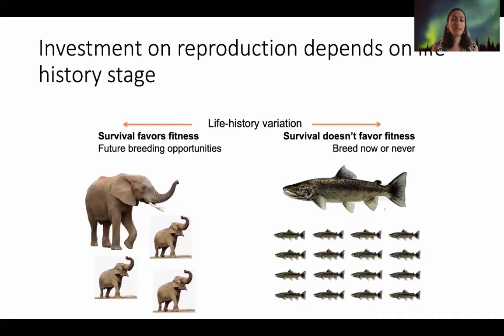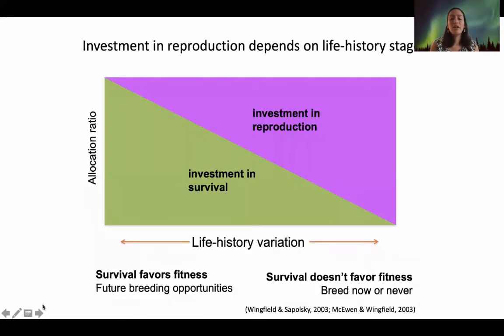An extreme case of this is what we see in salmon. Most salmon only breed once in their lifetime. So they have to put all their energy and all their resources into that one reproductive event to ensure that they produce as many offspring as possible, so that the chances of some of those offspring surviving in the future are as high as they can be. So with that, we can produce this model of how life history affects whether an organism will favor reproduction or favor investment in survival in the case of a stressful event.